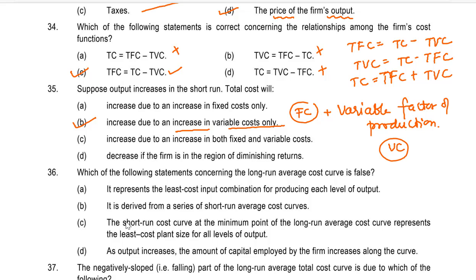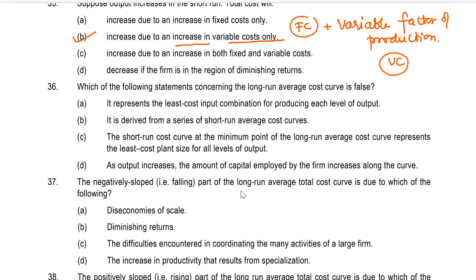Let's see question number 36. Which of the following statements concerning the long run average cost curve is false? A. It represents the least cost input combination for producing each level of output. B. It is derived from a series of short-run average cost curves.